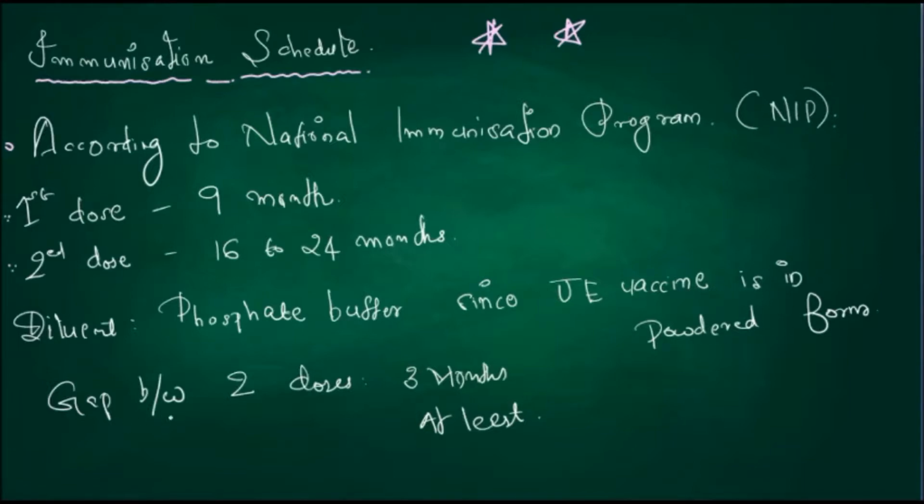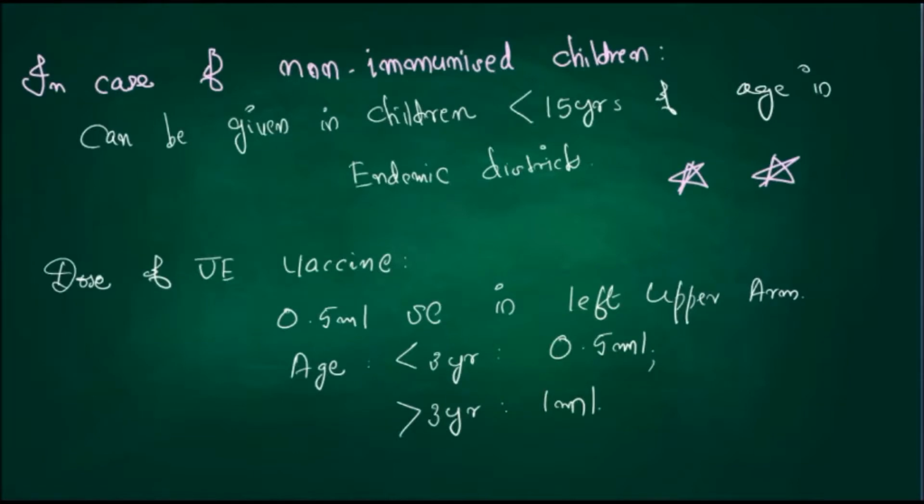The gap between the two doses must be at least 3 months. In case of non-immunized children, it can be given to children who are less than 15 years of age in endemic areas.